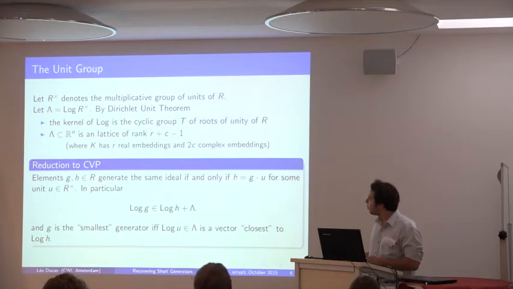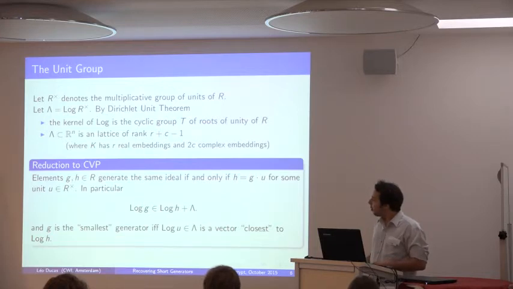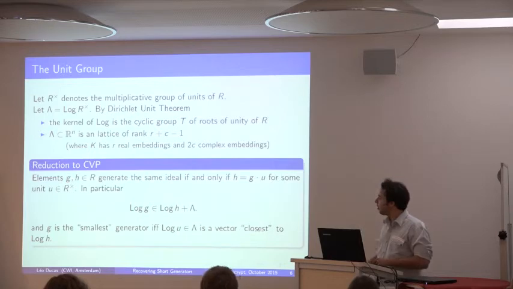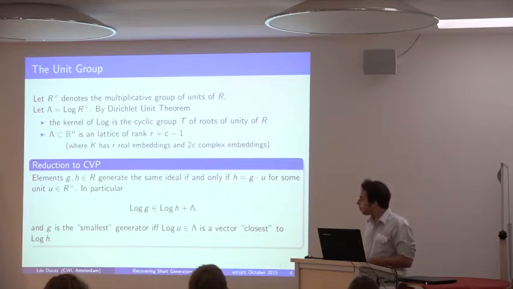So basically, if we start from a generator H and are looking for a better generator G, and we map all this to the logarithmic embedding, then what we're looking for belongs to a coset of this log unit lattice. So basically we're allowed to start from this point, log of h, sorry, and move along this log unit lattice and obtain our new element.